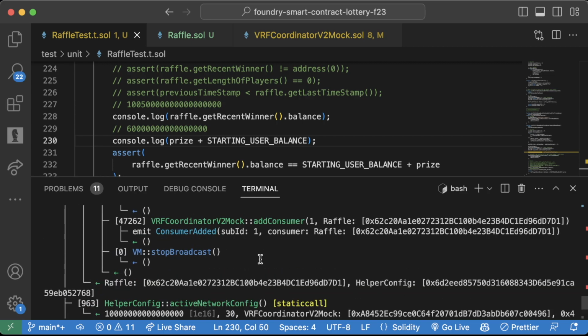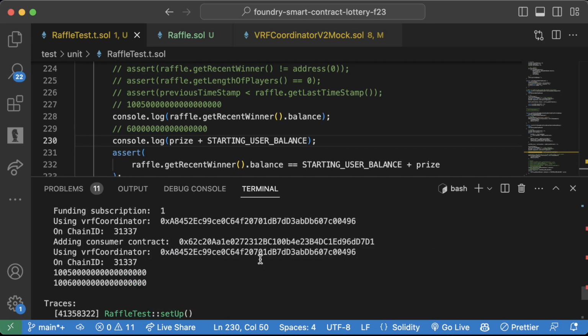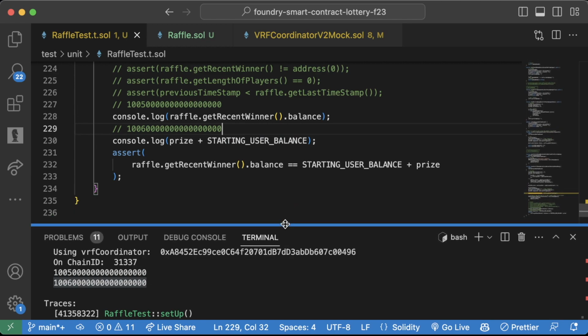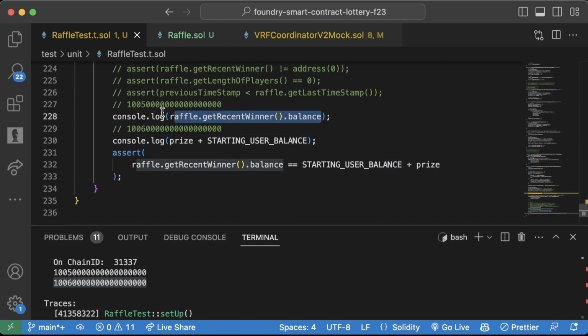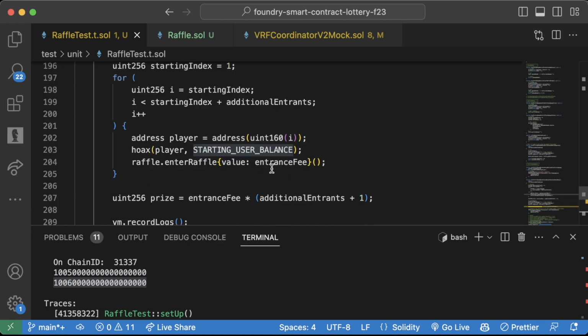I'm going to scroll back up to the logs. And once we get to the logs, we see what the difference is. It looks like the actual balance of the winner is one less than what we were expecting. And this actually makes sense because we didn't calculate the money that the player sent by entering themselves.